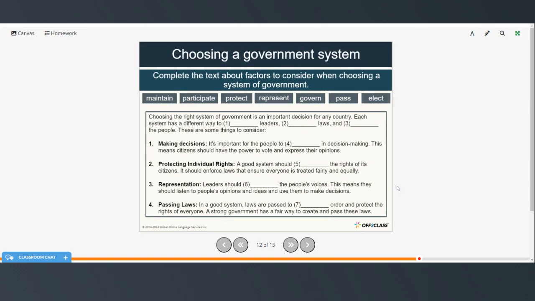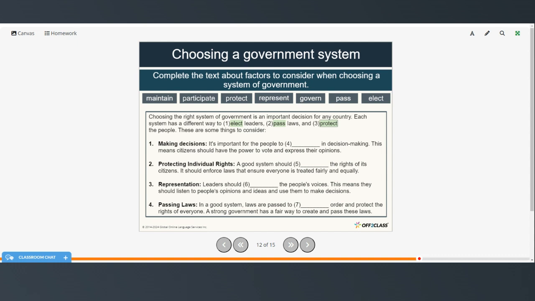All right, so we're going to complete the text about factors to consider when choosing a system of government. Choosing the right system of government is an important decision for any country. Each system has a different way to elect leaders, pass laws, and protect the people. These are some things to consider.